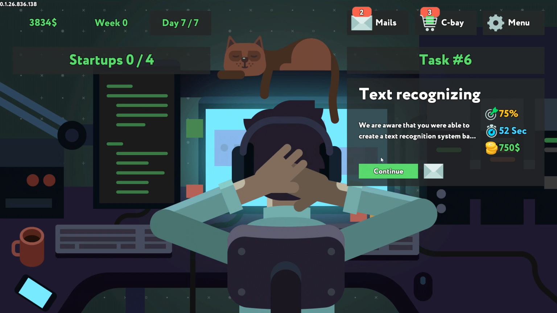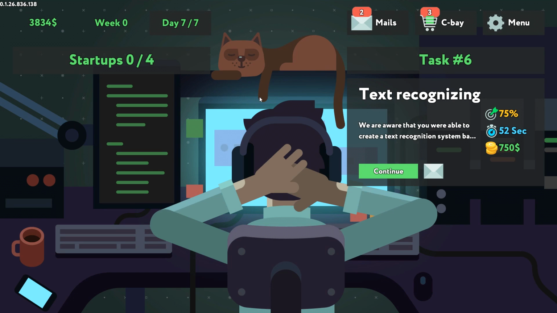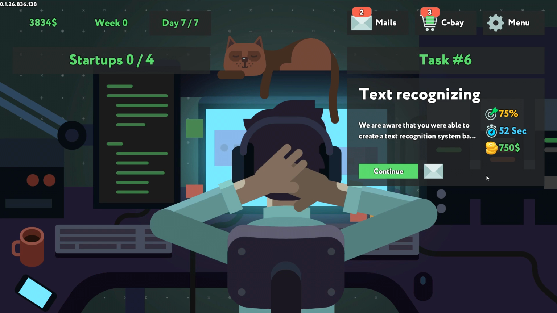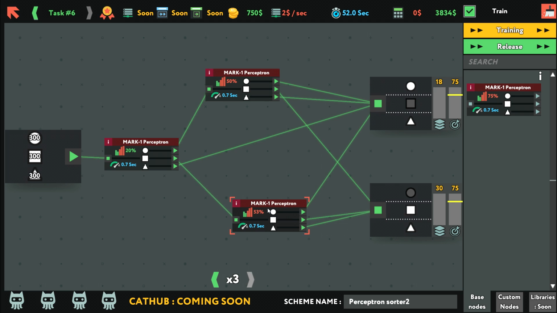Let's look around the interface. Is there like a tutorial somewhere? Reset tutorials. What tutorials? Oh, skips a day. Cancel. Yeah, I don't see anything else back. I don't think I missed anything. I think that's just what this game is. Huh. Seems very bare bones.